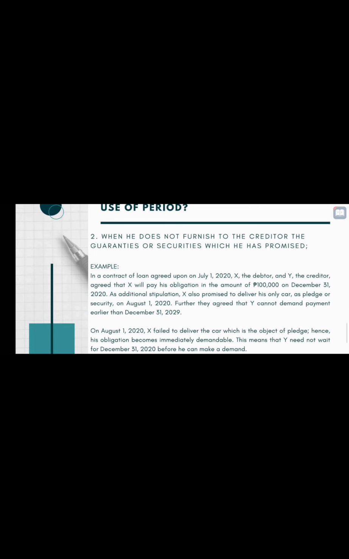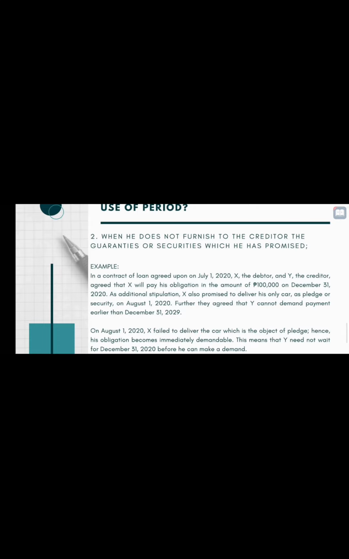Number 2, example. In a contract of loan agreed upon on July 1, 2020, X the debtor and Y the creditor agree that X will pay his obligation in the amount of 100,000 on December 31, 2020. As additional stipulation, X also promised to deliver his only car as pledge or security on August 1, 2020.